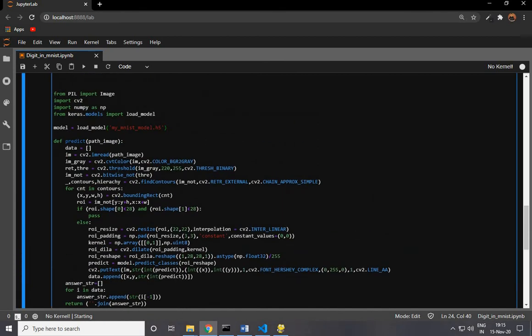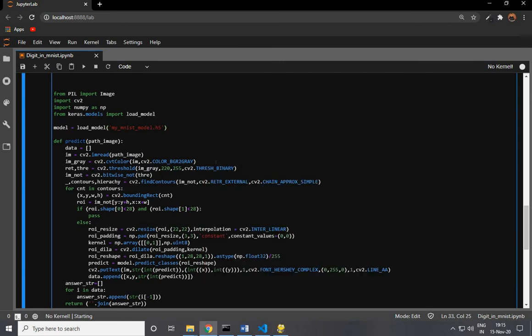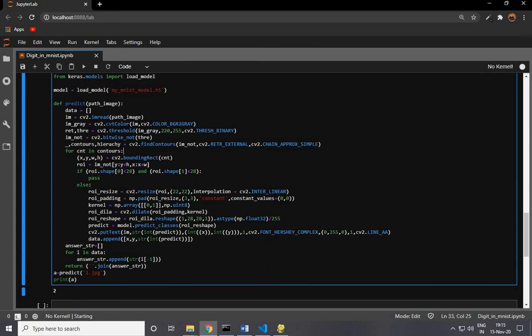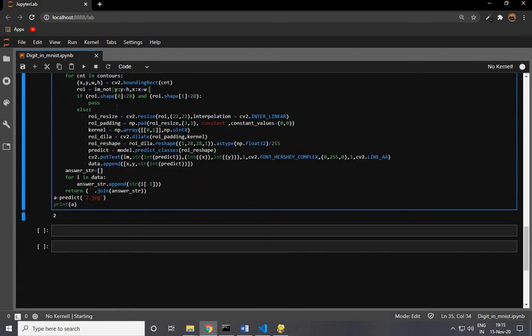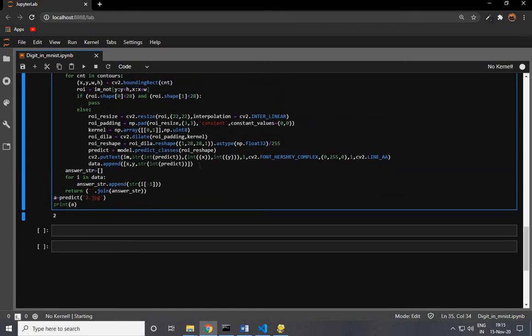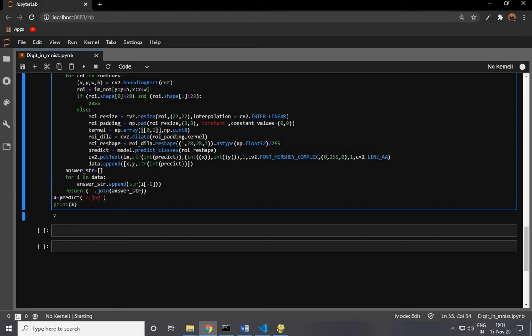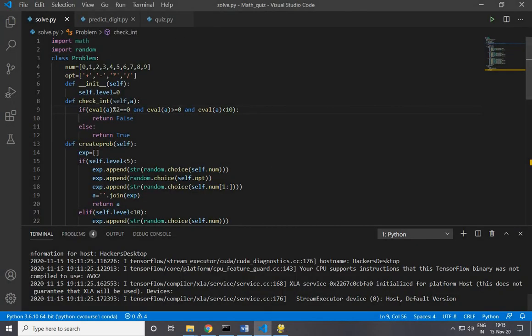Now what we do is take the image. Here in Pygame we took the image by taking a screenshot of this white portion, and then we applied the region of interest, ROI. We reshaped it, and took the bounding rectangle inside. This is all OpenCV related. We have applied padding and all that, and then we predict and append. We use append so that if the answer is a 2-digit or 3-digit number, it will be useful here. So append means if there are 2-digit numbers like 12 or 13, it would append here, and then it finally predicts. So here we have used the prediction.